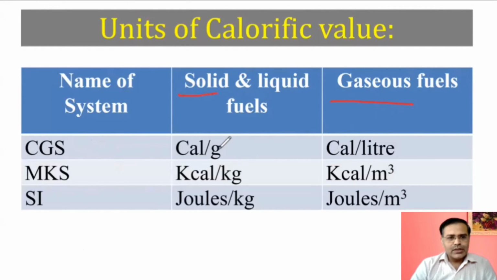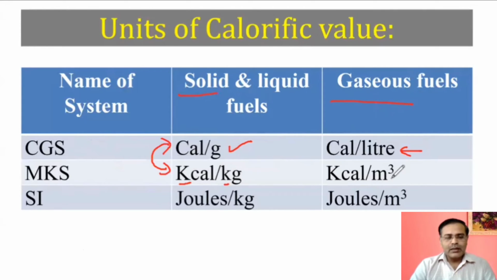So you must remember in CGS system, it is calorie per gram, while it is calorie per liter. It is kilocalorie per kilogram. It means this and this are the same. Here calorie per gram and here kilocalorie per gram, multiplied by K divided by K. K stands for kilo. So it is again the same. But while writing the unit, we should write it as kilocalorie per kilogram.